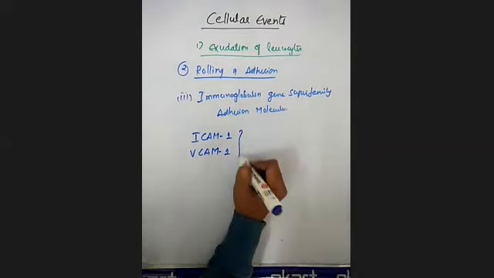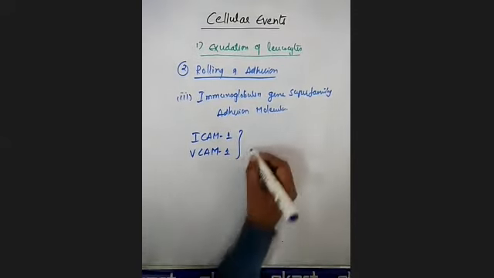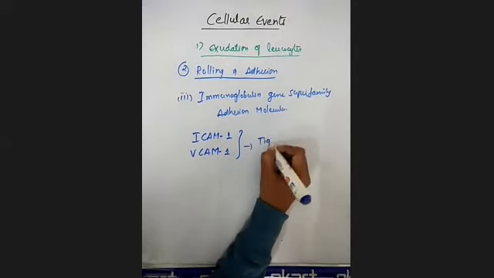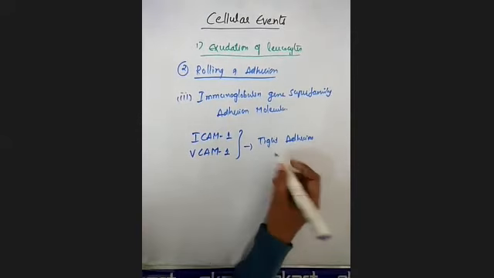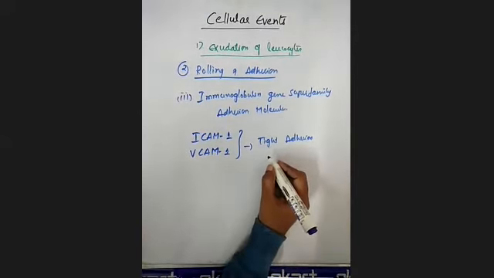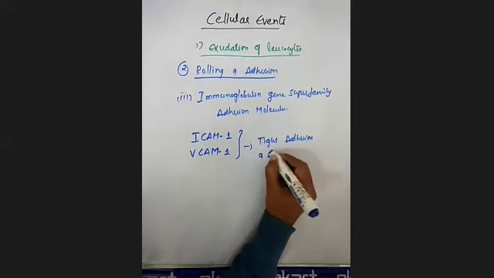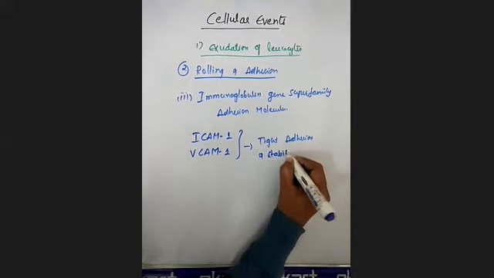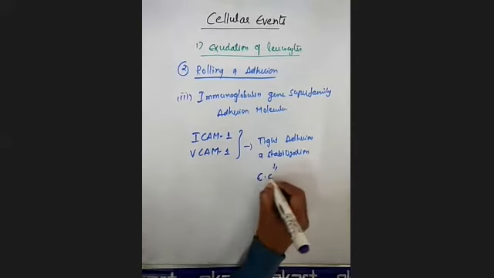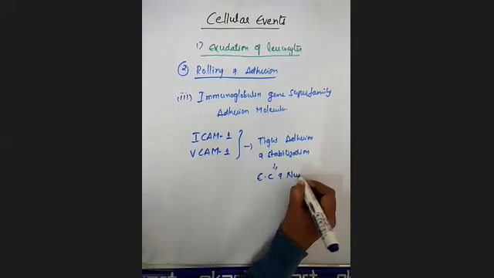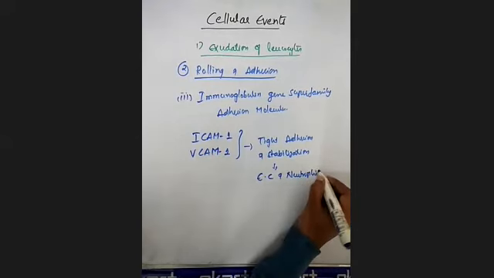These two molecules allow tight adhesion. They not only provide tight adhesion, but also provide stabilization of that adhesion between the endothelial cells and the neutrophils. Clear?